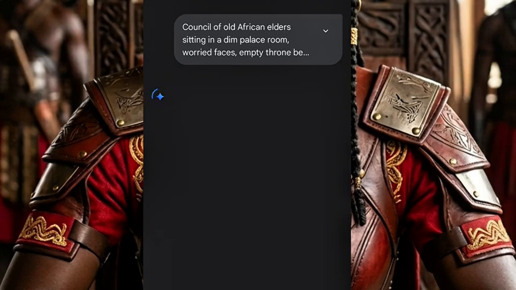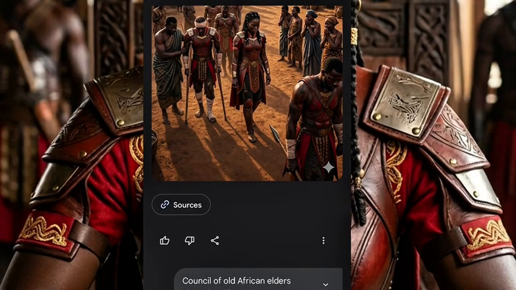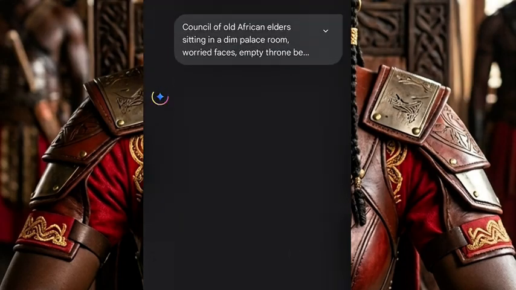This is how you are going to generate all your images one by one. After you generate all your images, the next thing you are going to do is move to the next part, which is generating your image to videos. So now let's generate this image, and after I generate this image, the next thing I'm going to show you is how you are going to generate image to videos using free AI called Grok AI.